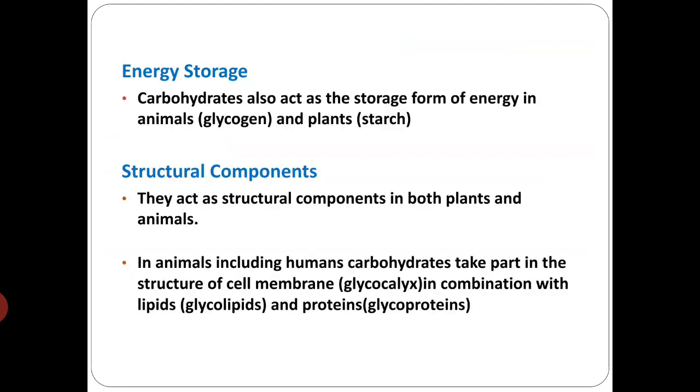Coming to the energy storage forms, glycogen is the storage form of carbohydrate in animals, and in plants starch is the storage form. The glycogen is stored in our liver and muscles.